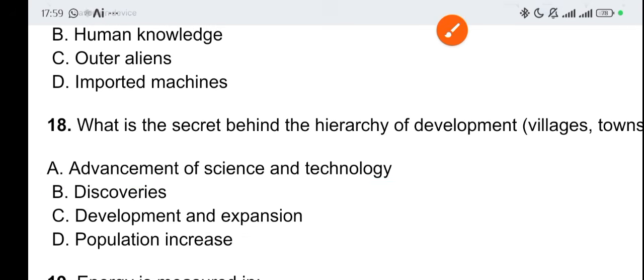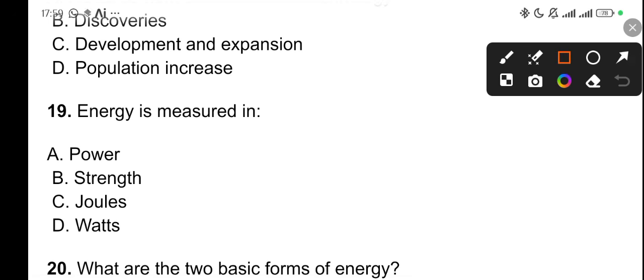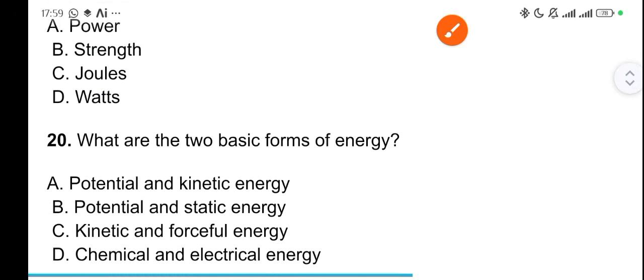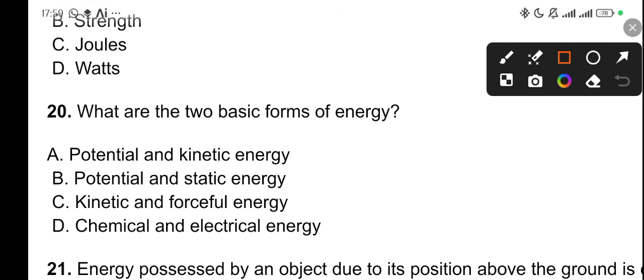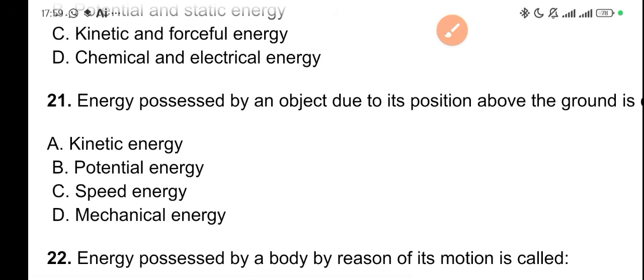All right, number 19. Energy is measured in, of course, we're coming to something that is relatable to almost all science students, if not all. So we have joules. Energy is measured in joules. What are the two basic forms of energy? Another relatable question: potential and kinetic energy. If you're not a science student, please take note of all these things. I know science students will answer these questions without reading GST112. They are basic science questions.